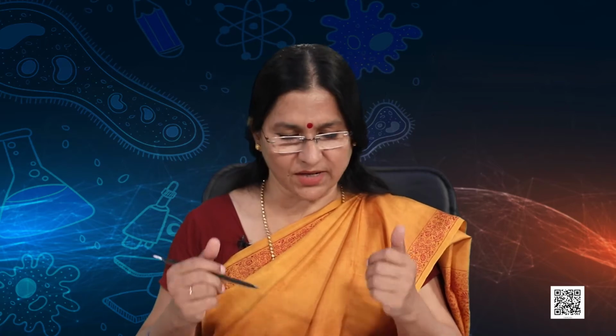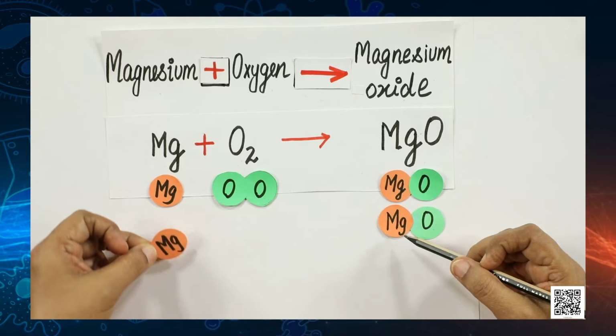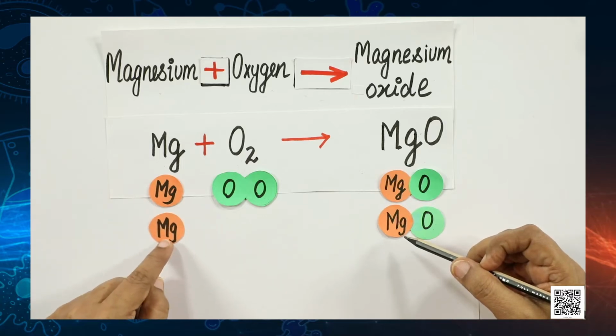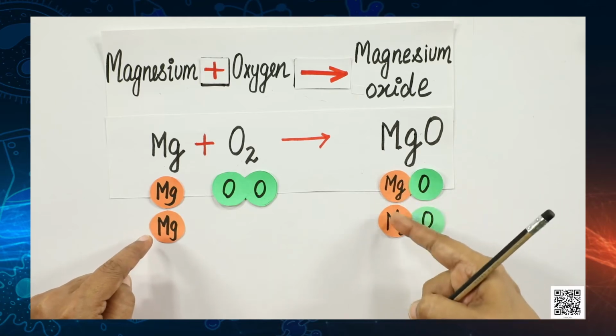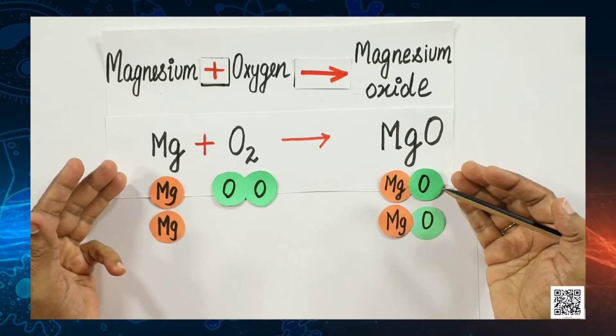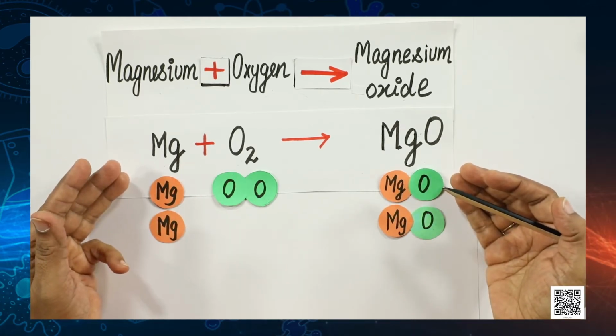Oh, but what have we done to the magnesium? Magnesium have become 2 on the right hand side and here only 1. So, let us balance this also. Here I am putting another atom of magnesium, and yes, now they are balanced. So, this is the visual representation of balancing.